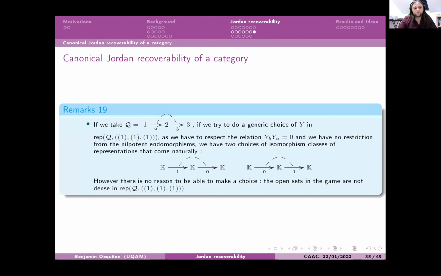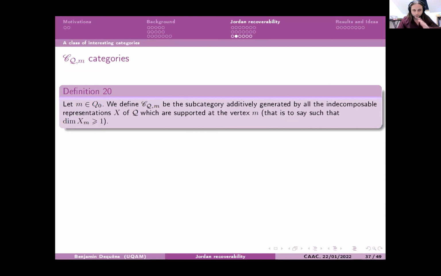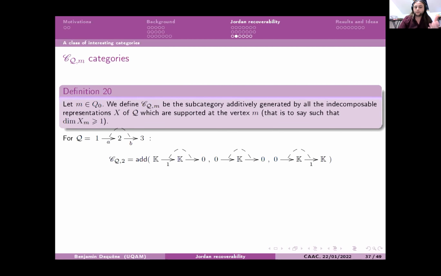So okay, I will just introduce some definitions and the result and just end, because I see that I am running out of time. So the next definition is about the category CQM. The category CQM is the subcategory additively generated by all the indecomposable representations X of the quiver which are supported at the vertex M. So the category we saw earlier is one of this kind.